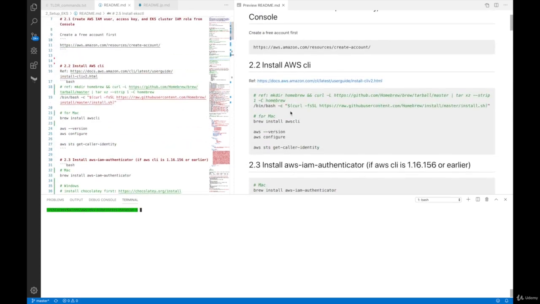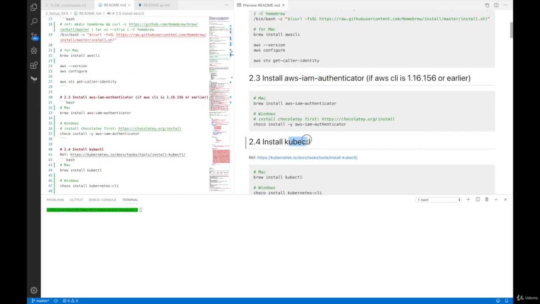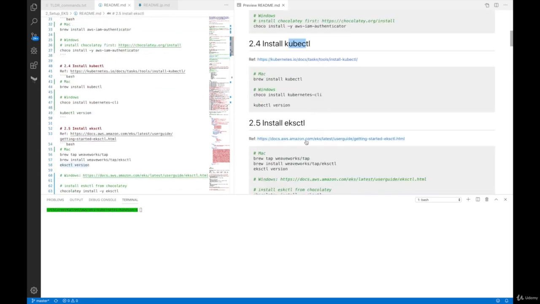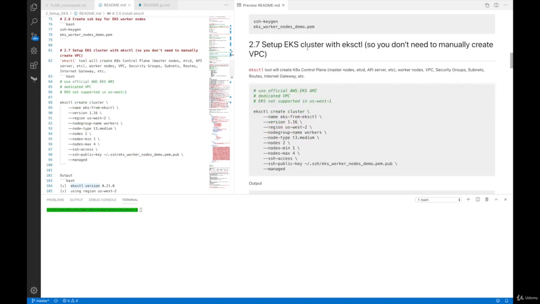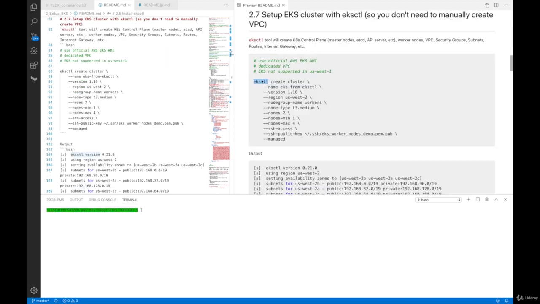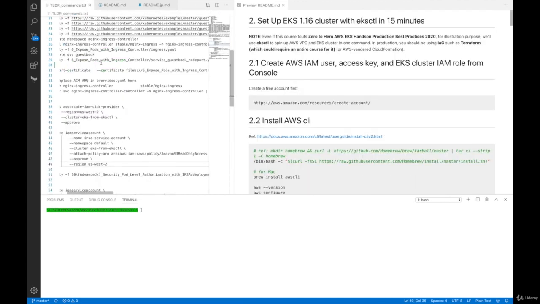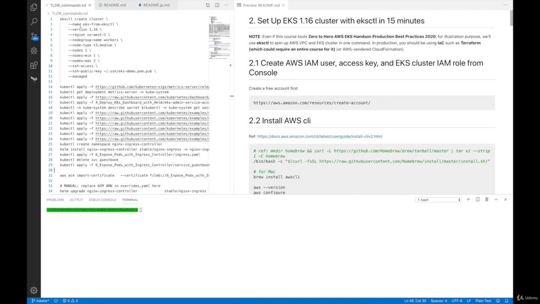We've installed AWS command line, we've installed AWS IAM Authenticator, installed kubectl, this is the Kubernetes native command line, and also eksctl, this is the EKS command line tool, and created a SSH key. So the last step is to use the eksctl command line tool, using the create cluster command to create an EKS cluster. What I'm going to do is copy this command, eksctl create cluster, and a whole bunch of arguments. I already have this one pasted in commands.txt here.